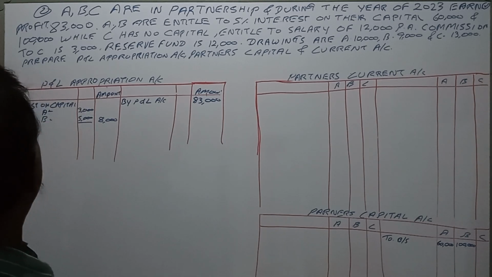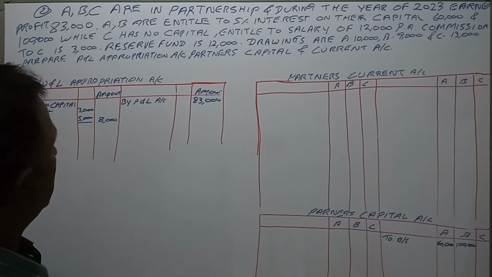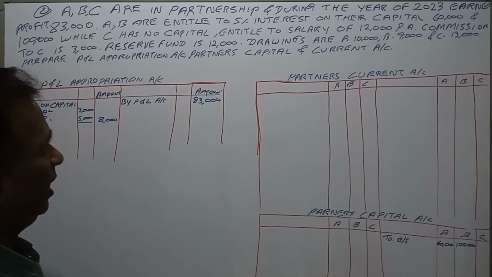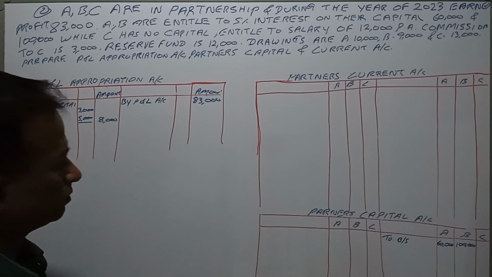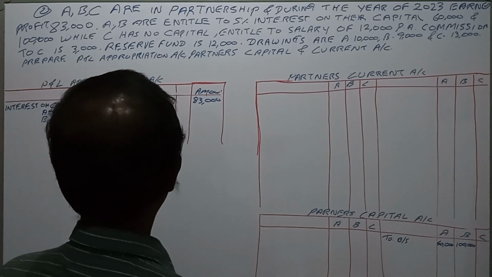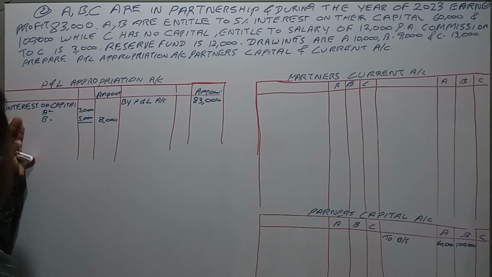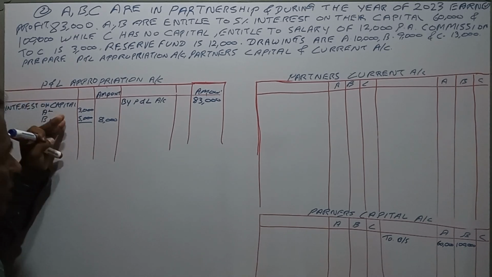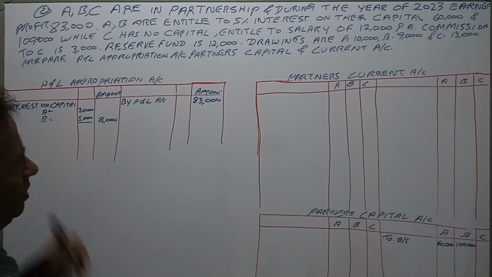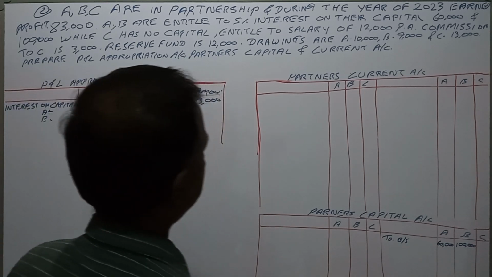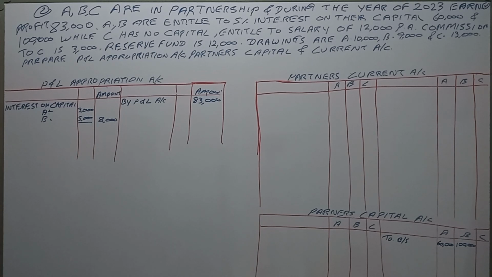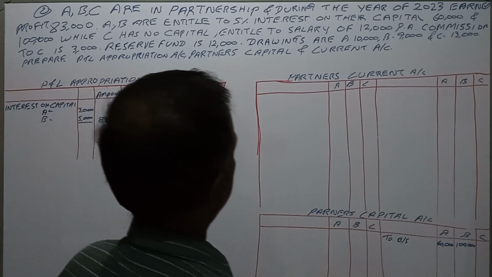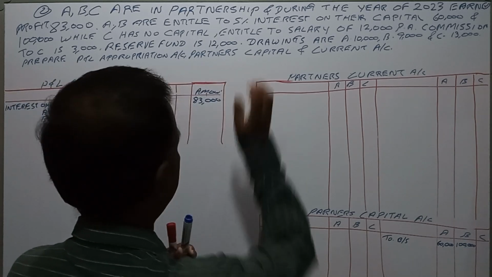While C has no capital, he is entitled to a salary of 12,000. When you are doing the interest, the profit and loss appropriation account is debited and credited to the partners' capital or current account.